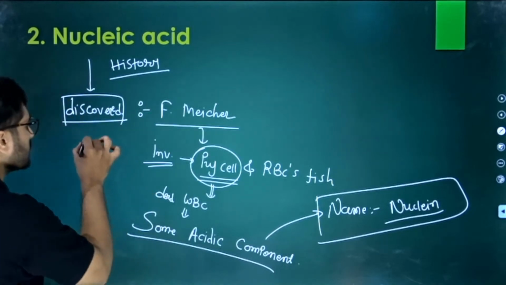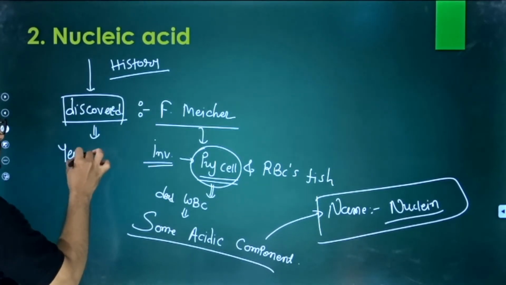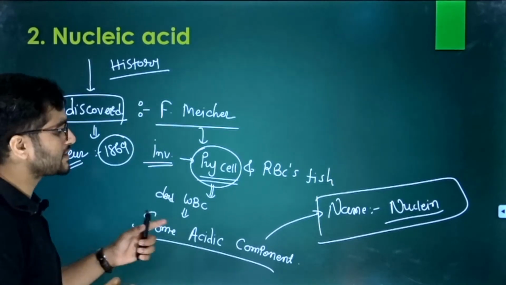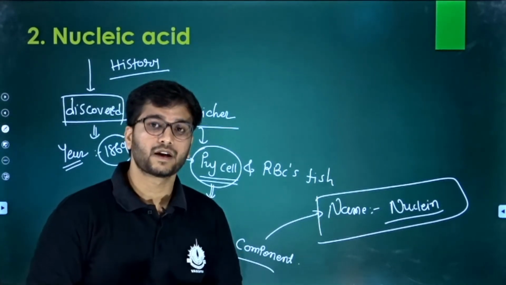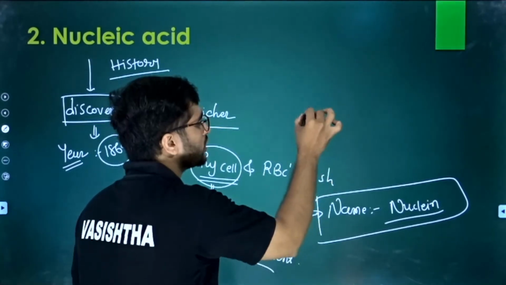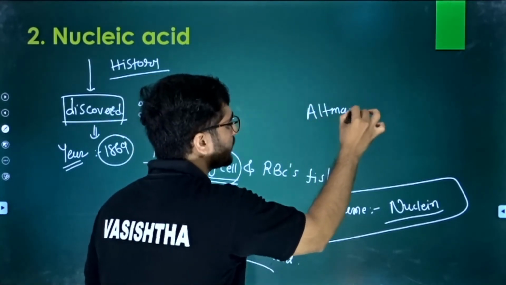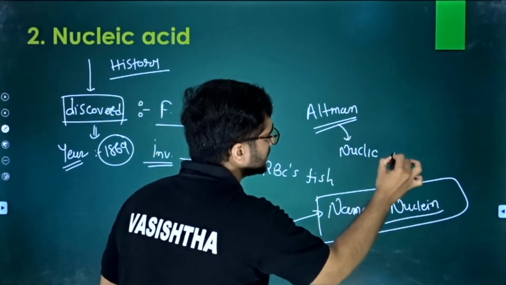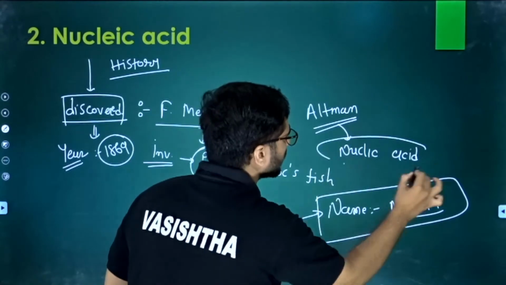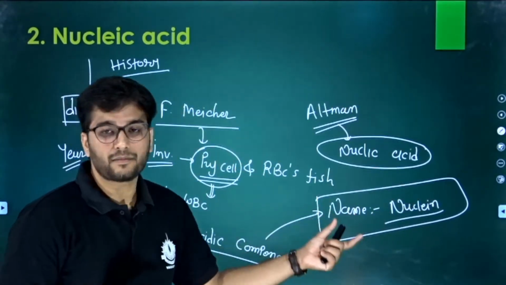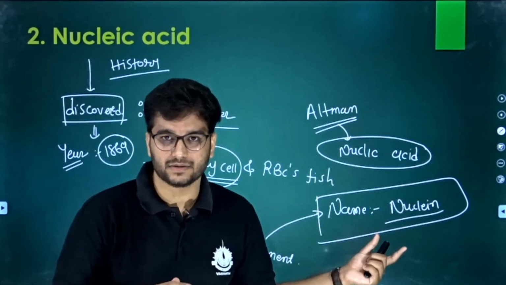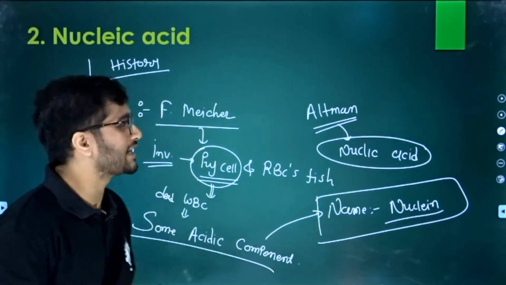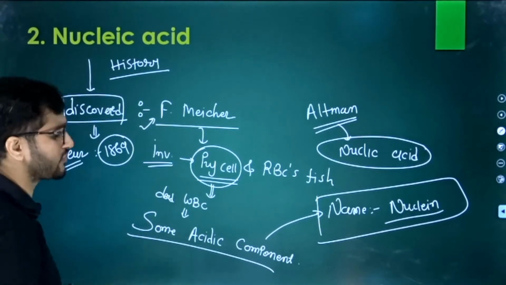You also have to remember the year, right? The year was 1869. In 1869, nuclein was discovered. But later on, Altman changed the name, and nuclein is now known as nucleic acid. This nuclein, which is acidic in nature, was nothing but DNA. So the discovery of DNA is also by Friedrich Miescher.